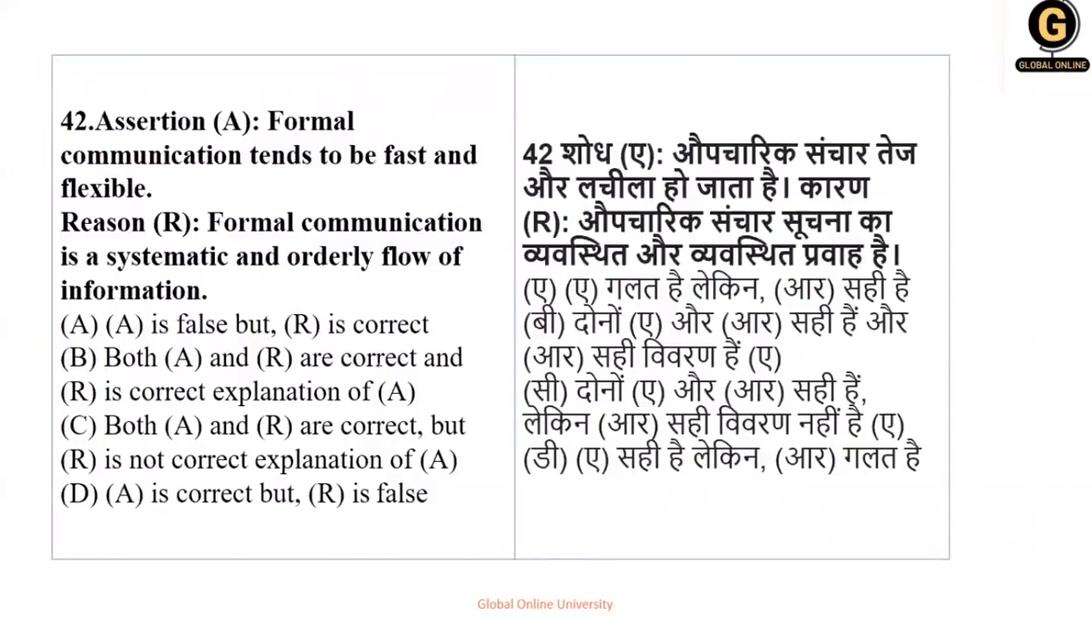Okay. Next, assertion and reason. Assertion: Formal communication tends to be fast and flexible, whereas reason is given: Formal communication is a systematic and orderly flow of information. So यहाँ पे formal communication tends to be fast and flexible, ऐसे कहीं पे भी नहीं बताया है. Formal communication is systematically and orderly flow of information. Yes, it is correct. But A is what? A is false. So here there is no explanation. The statement A is false and R is true. Okay. So here if you see, your option number A is the right answer.